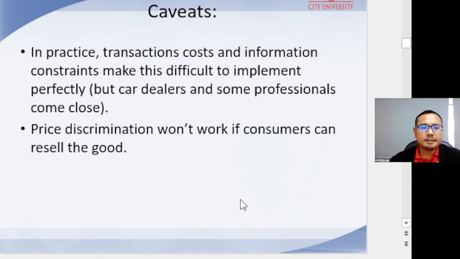In practice, transaction costs and information constraints make this difficult to implement perfectly. But car dealers and some professionals come close to practicing this. Price discrimination won't work if consumers can resell the good.